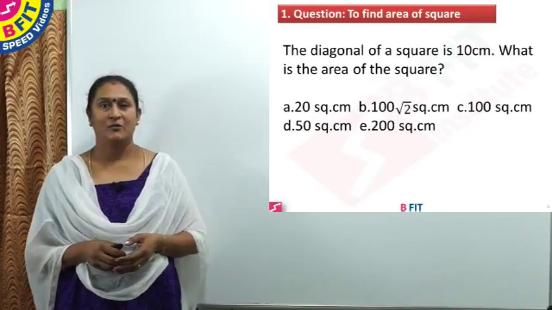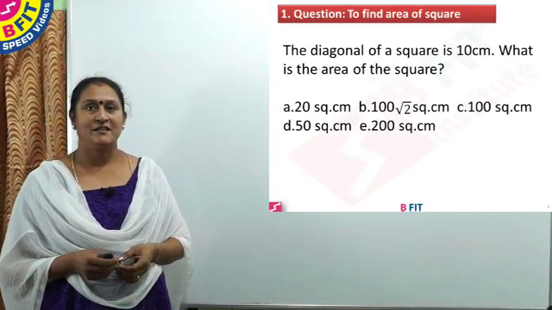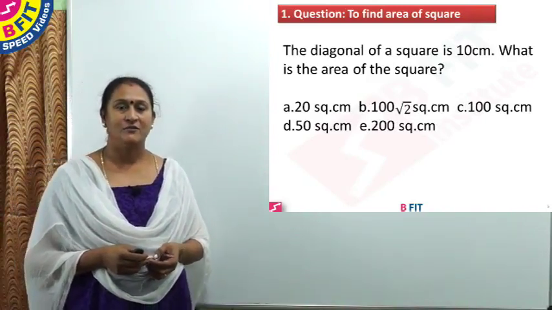So question number 1. The diagonal of a square is 10 centimeter. What is the area of the square? So we'll see the working.